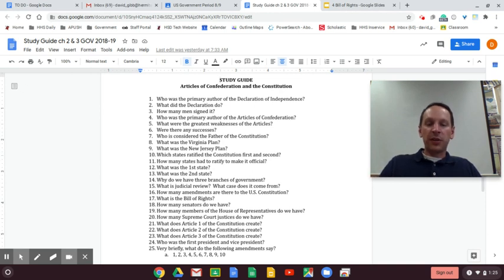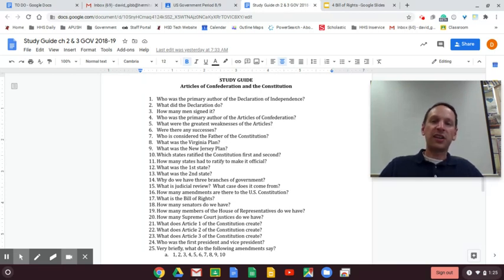The states adopt the Constitution in a certain order. So let me rephrase that better. Delaware is the first state because Delaware was the first state to ratify the Constitution. Pennsylvania is the second state because Pennsylvania was the second state to ratify the Constitution. It took 9 states, I would remember that, 9 states to make the Constitution official.